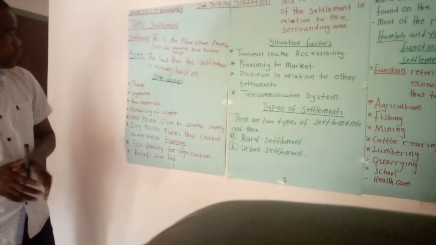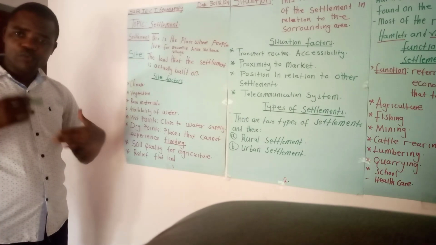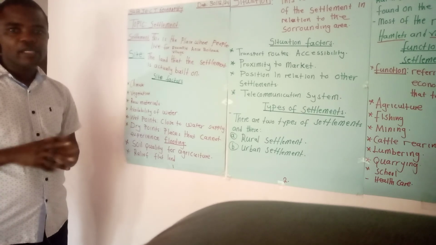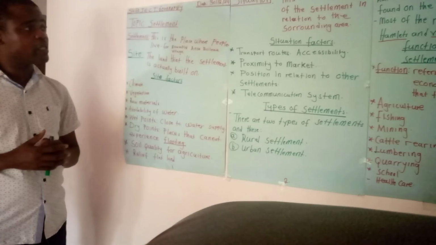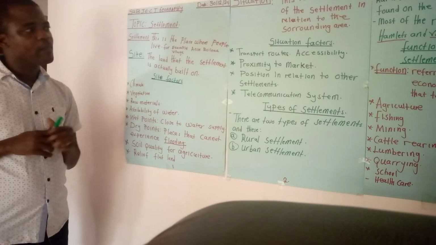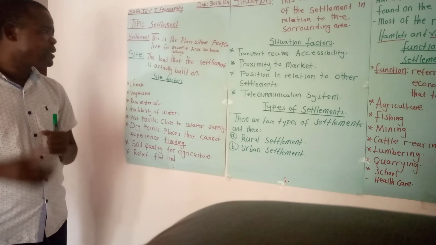We proceed. Now, there are two terms that we need to understand to get the concept of settlement properly. So there are two terms that are associated with settlement, and these are, one, site, and also situation. So how do we define site?